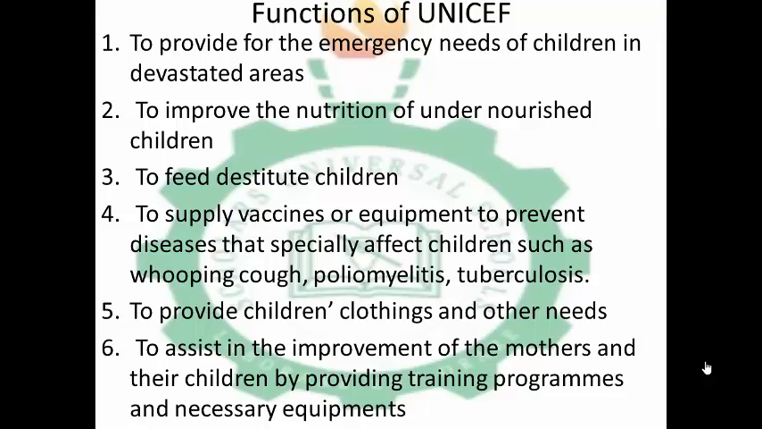So for the diseases that affect children, they provide the vaccines, such as for whooping cough, poliomyelitis and tuberculosis. Yes, poliomyelitis is what is common here in Nigeria, where they say from 0 to 5 years children should come and have the injection. The injection they give them is to make their immune system strong against such potent diseases.